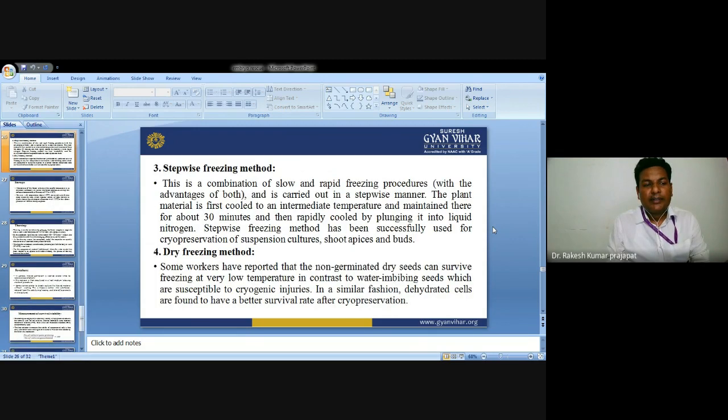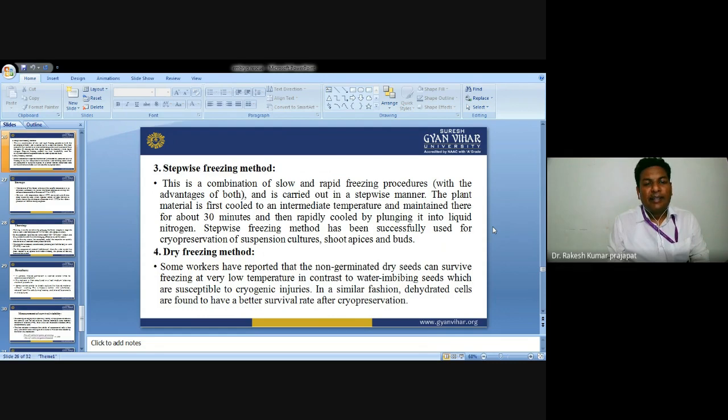Then the stepwise freezing method. The stepwise freezing method represents a combination of slow and rapid freezing protocols, with the advantages of both, and is carried out in a stepwise manner. The plant material is first cooled to an intermediate temperature, maintained for about 30 minutes, and then rapidly cooled by plunging it into liquid nitrogen. The stepwise freezing method has been successfully used for the cryopreservation of suspension cultures, shoot apices and buds.